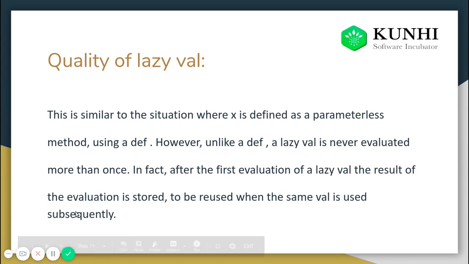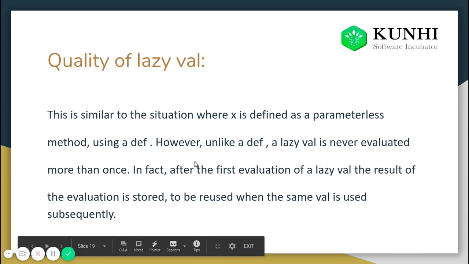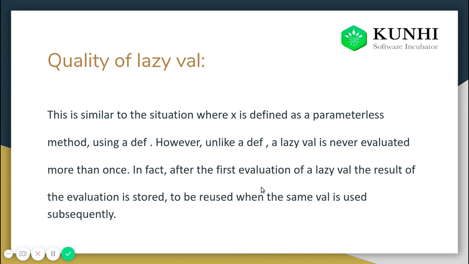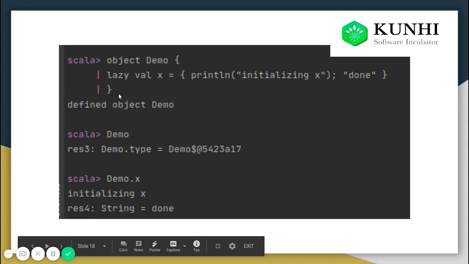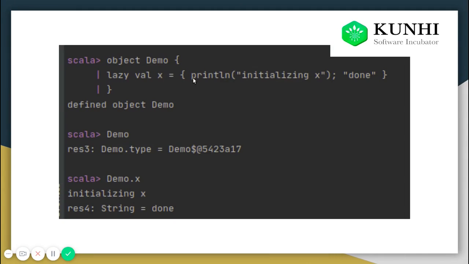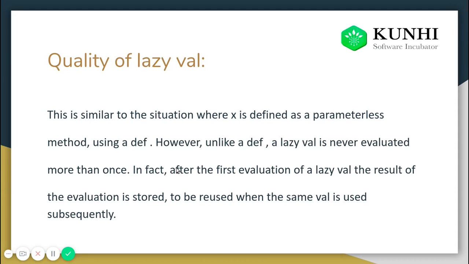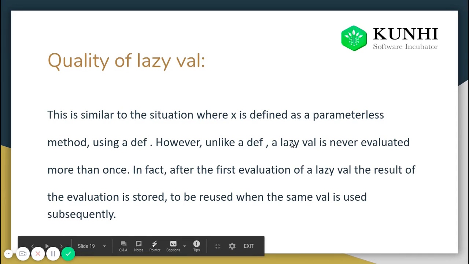So how does it save the memory? What it does is that it will store the lazy val value whenever it is first executed. Whenever this is first executed, like demo.x, it will store this value. So in fact, after the first evaluation of a lazy val, the result of the evaluation is stored to be reused when the same value is used subsequently.